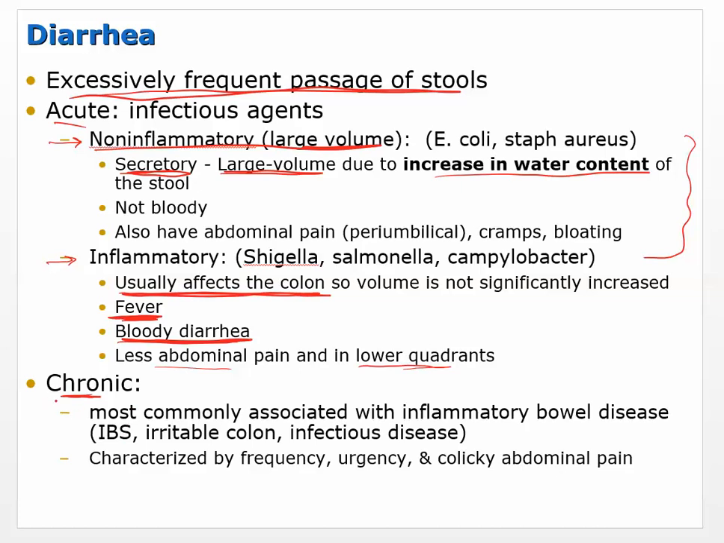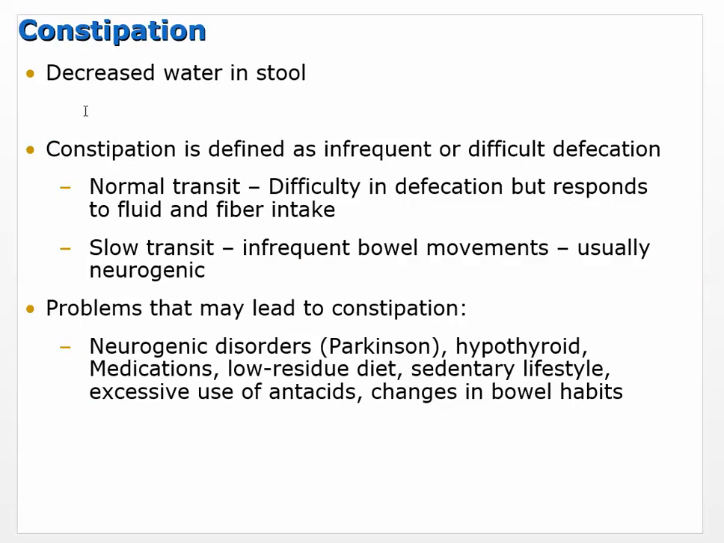Okay, so those are acute. Chronic is mostly associated with inflammatory bowel diseases, some of which we've already talked about. It's characterized by frequency, urgency, and colicky abdominal pain. This is associated with an ongoing problem. Whereas acute tends to be infectious agents that come in, wreak havoc, and then go away, chronic is some of these more long-term inflammatory bowel diseases. So that was diarrhea.